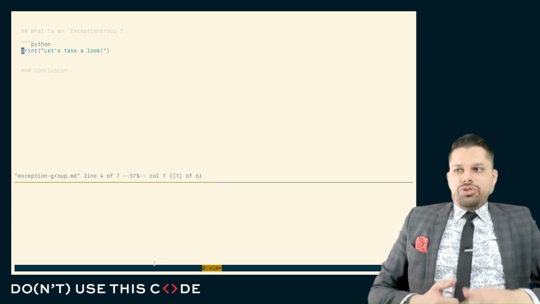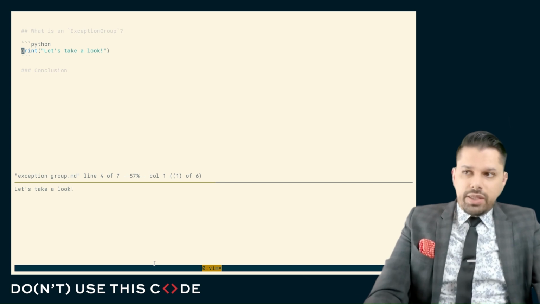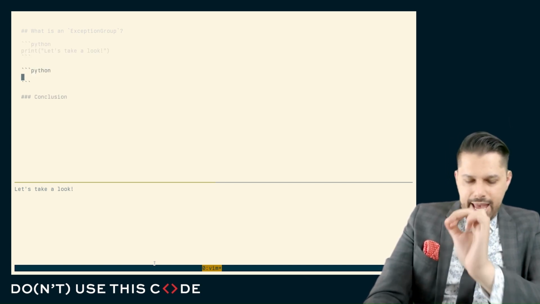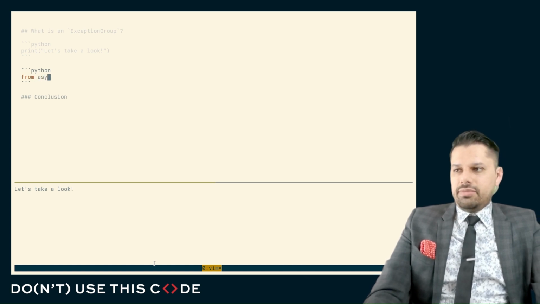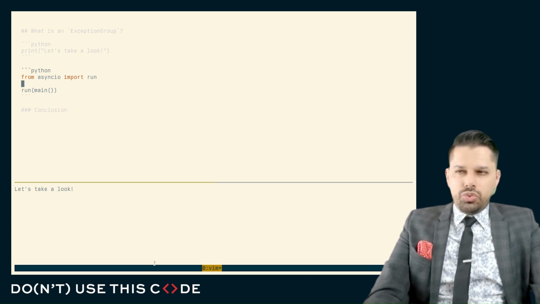With that said, I want to introduce you to one more mechanism that you have in Async I/O, that is the exception group. Let's take a look. Here's the setup. If we had multiple asynchronous tasks, and one of them errored out, and we're running them concurrently, what should we do?